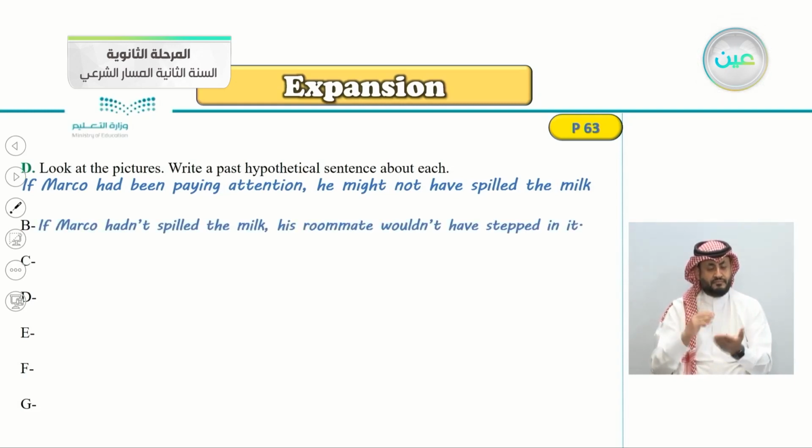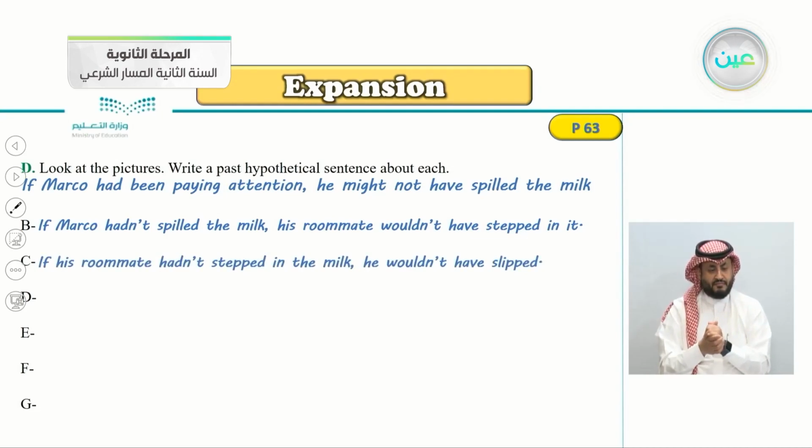If Marco hadn't spilled the milk, his roommate wouldn't have stepped in it. Next picture, same way. Very good. If his roommate hadn't stepped in the milk, he wouldn't have slipped. So we're using the past hypothetical with the if clause and, of course, the result clause.